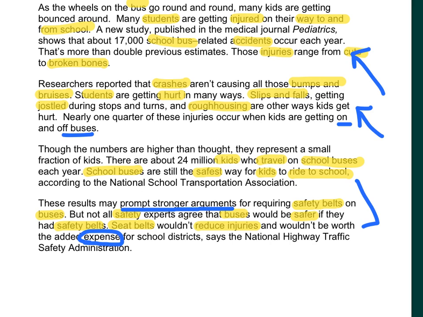So, since I know that the headline or the title of articles should contain the topic of the paragraph, I need to maybe determine what the topic is. Some of the topic words are words that are being repeated over and over, so students, buses, injuries, and safety. So I might think about ways that I can put these words together to maybe form a type of question. So, do school buses need seatbelts to prevent student injuries?